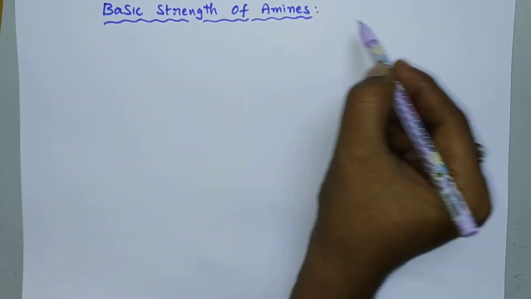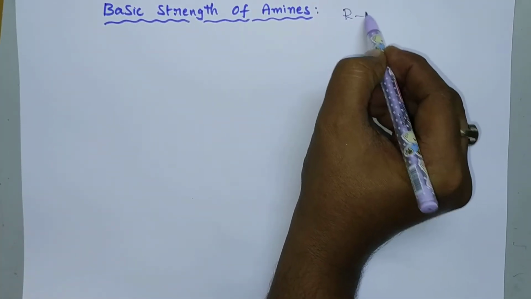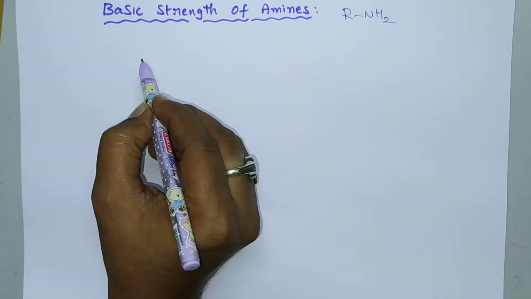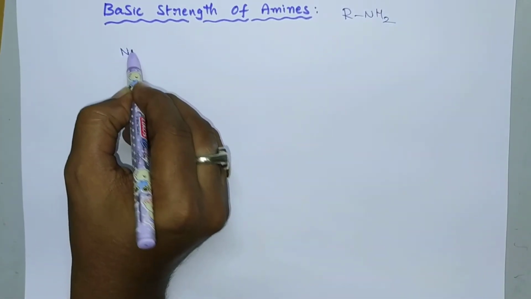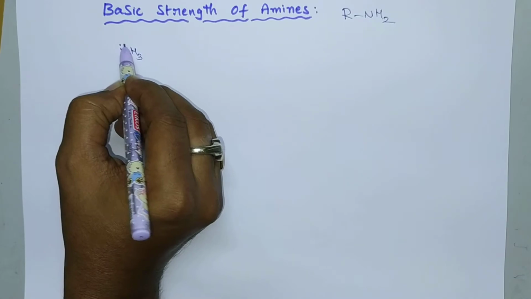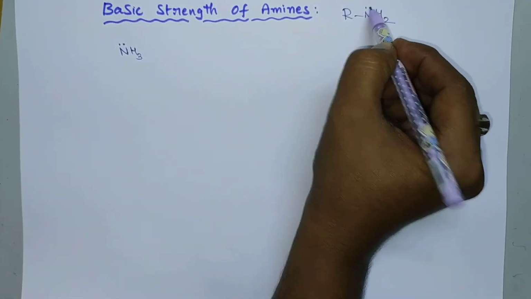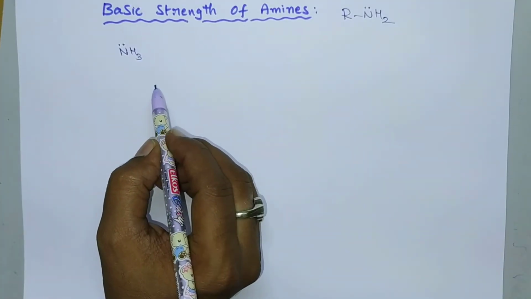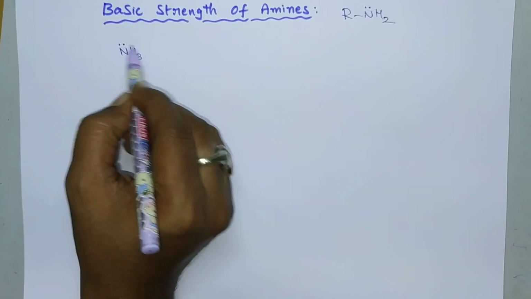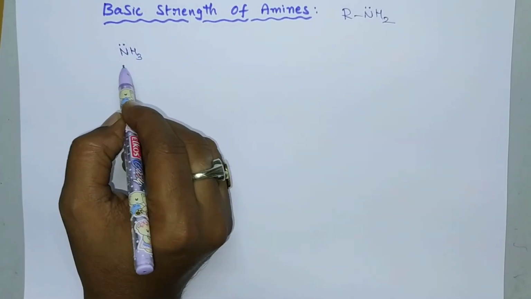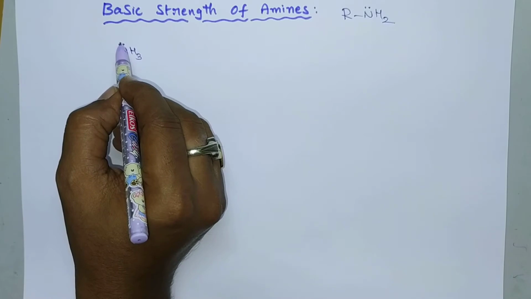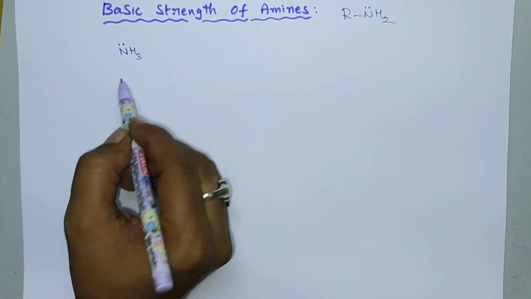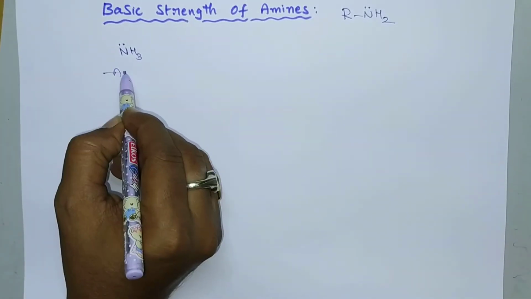The general formula of amines is RNH2. If you consider NH3, ammonia, it consists of one lone pair of electrons. Here nitrogen consists of one lone pair of electrons. This ammonia is also considered to be a base because it has a tendency of donating this lone pair of electrons. So this is ammonia.